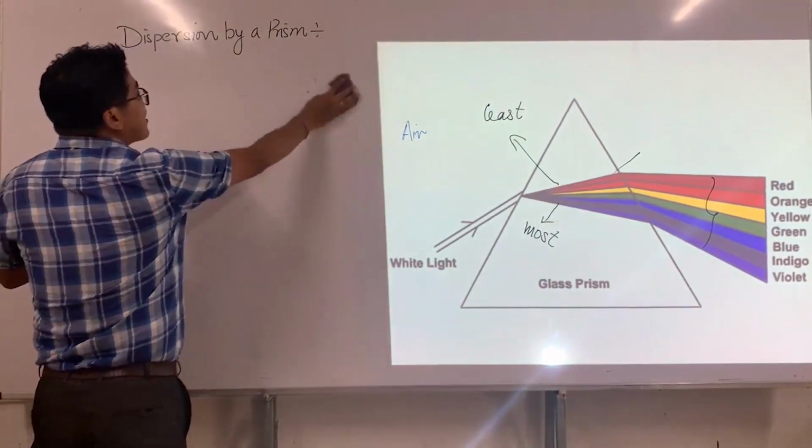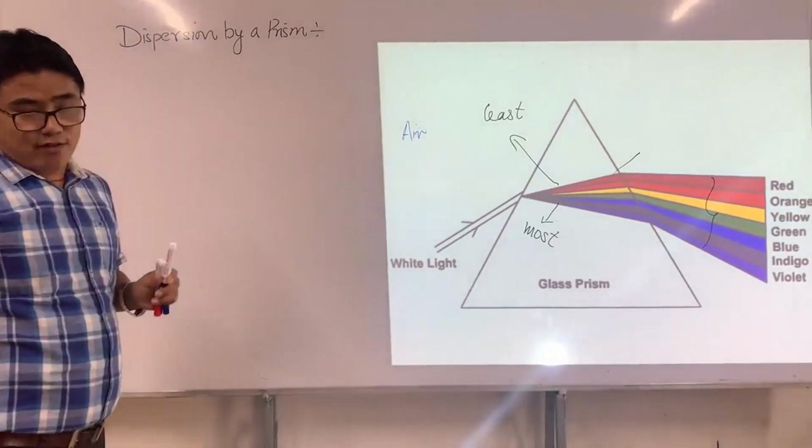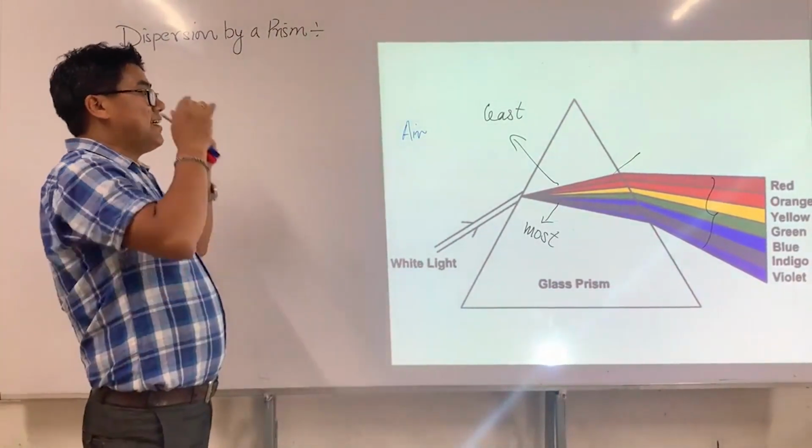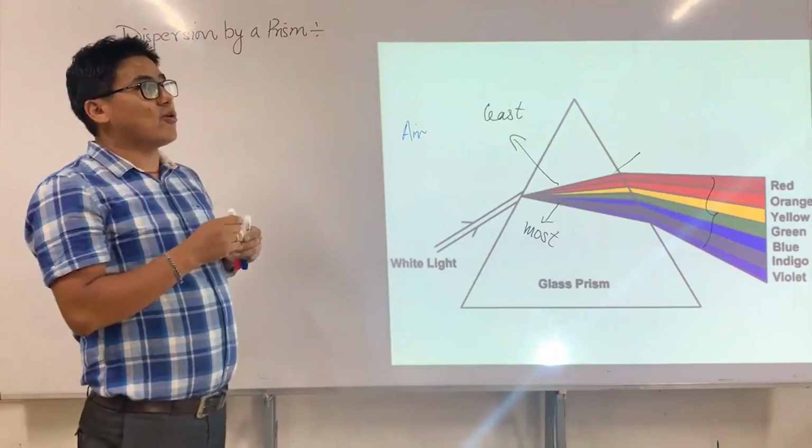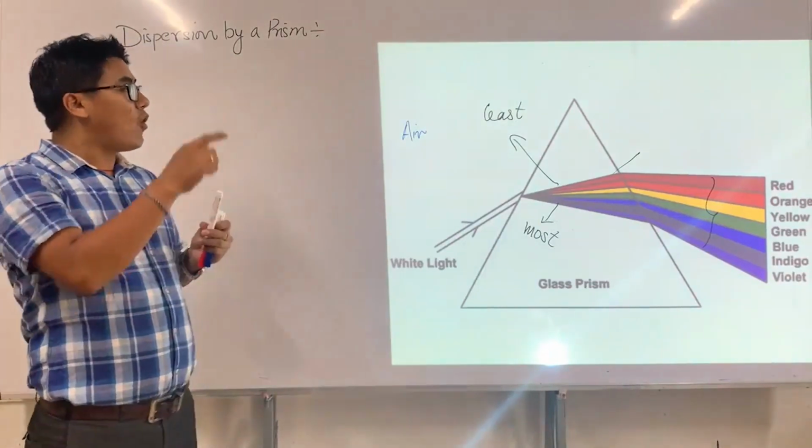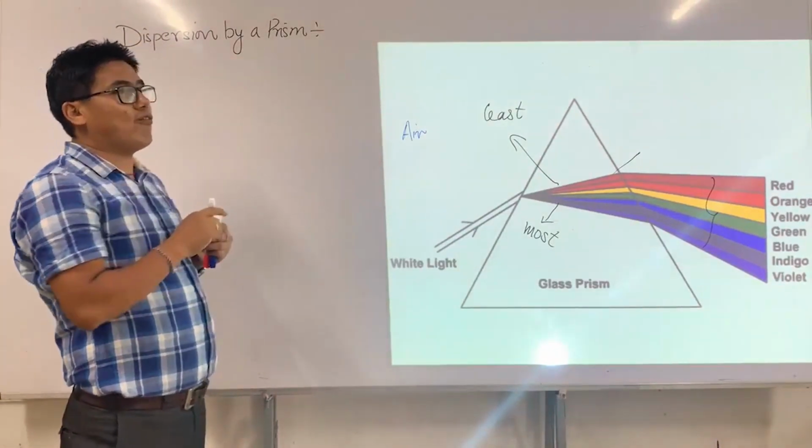So why does dispersion occur? Because of the fact that the refractive index is also defined by the wavelength of light.